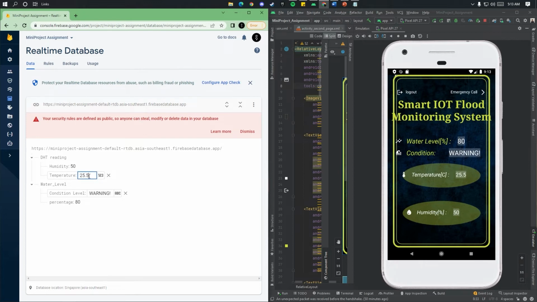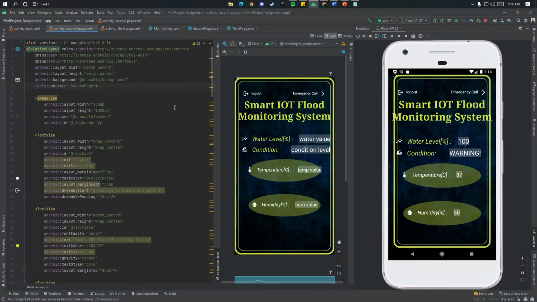for the temperature 37, and also the ultrasonic sensor, which is the water level, 100. To change it automatically, we need to connect with the hardware. When the situation changes to warning, the user can use the emergency call button up right here. Can click here.